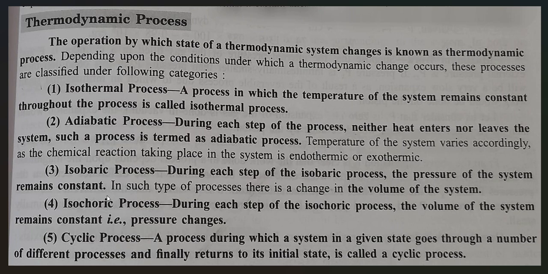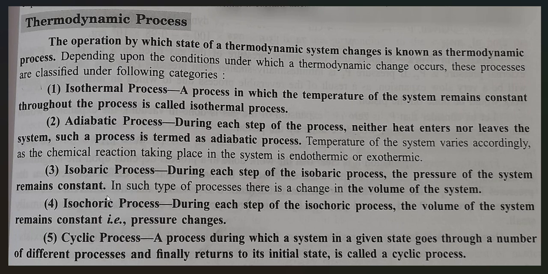Now let's move on to the fourth, the isochoric process. The isochoric process means the process in which the volume of the system remains constant. Hence, the work done is calculated by the change in pressure. For the isobaric process, the work done is P delta V. For the isochoric process, it is delta P V.